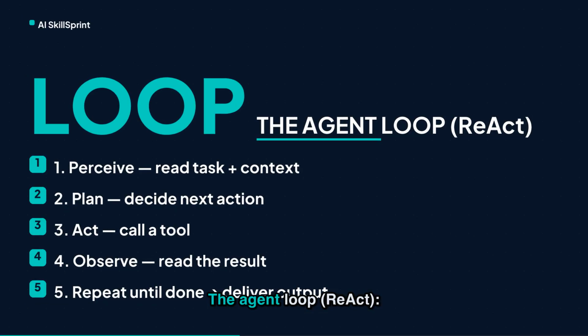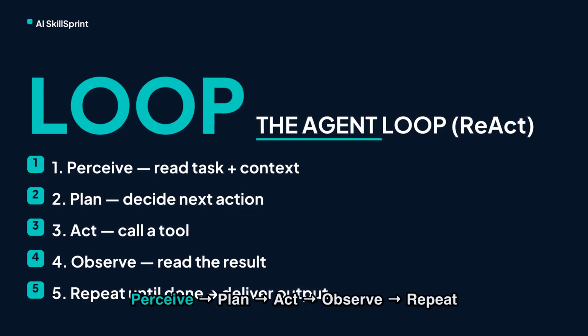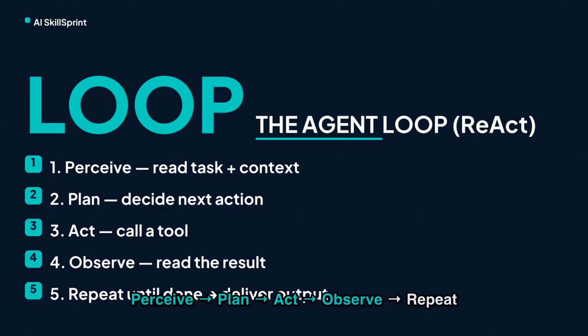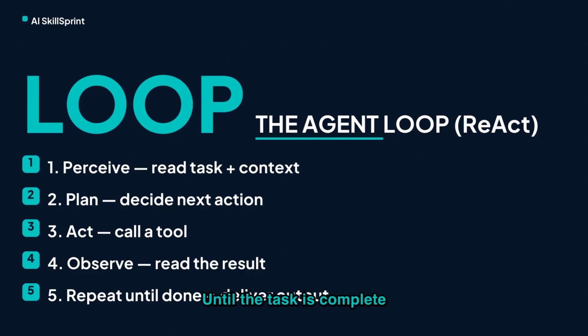Here's the agent loop, also called the ReAct pattern. Step 1. Perceive. The agent reads the task and any available context. Step 2. Plan. It reasons about what action to take next. Step 3. Act. It calls a tool, a web search, a calculator, a code interpreter, an API. Step 4. Observe. It reads the result of that action. Step 5. Repeat. Plan the next action based on what it just learned. This loop continues until the agent decides the task is complete and produces a final output.